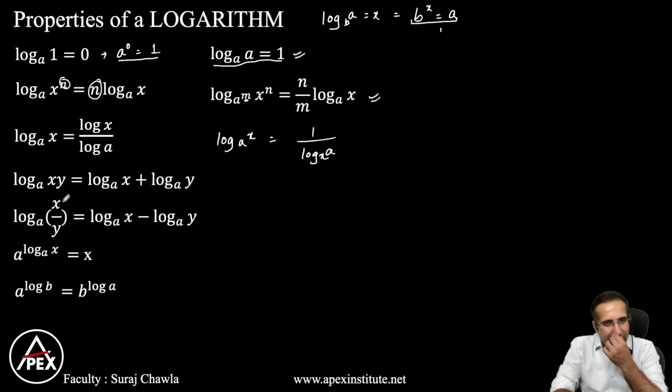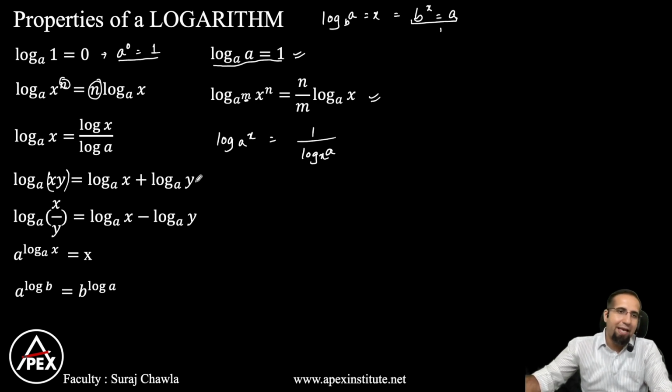Okay. Similarly, log x into y base a gives me log x base a plus log y base a. And similarly, if I have log x by y base a, we get this as log x base a minus log y base a. Clear? And again, if I have a power log x base a, it is always equal to x, and I have a to the power log b is always equal to b to the power log a.